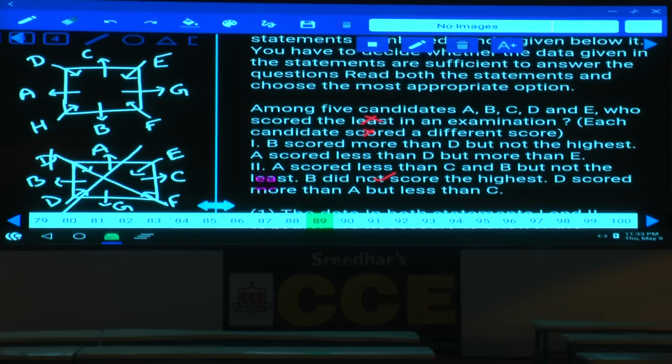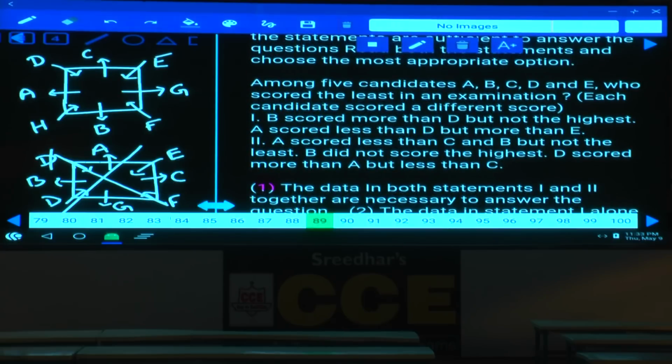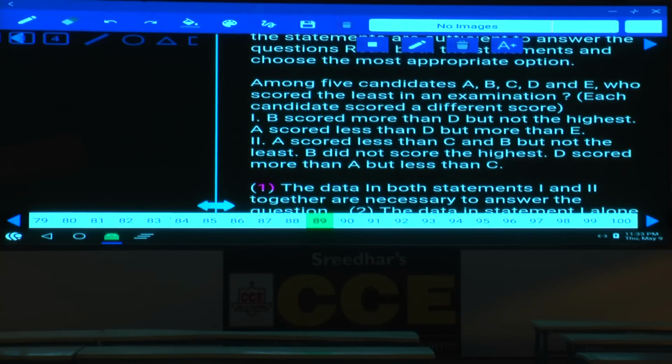Now 89: among 5 candidates, who scored the least in the examination? Now we need to find out the person who is coming at the 5th place. B scored more than D, but not the highest. A scored lesser than D, but more than E. Hence, B, D, A, E, isn't it? And B cannot be the highest.